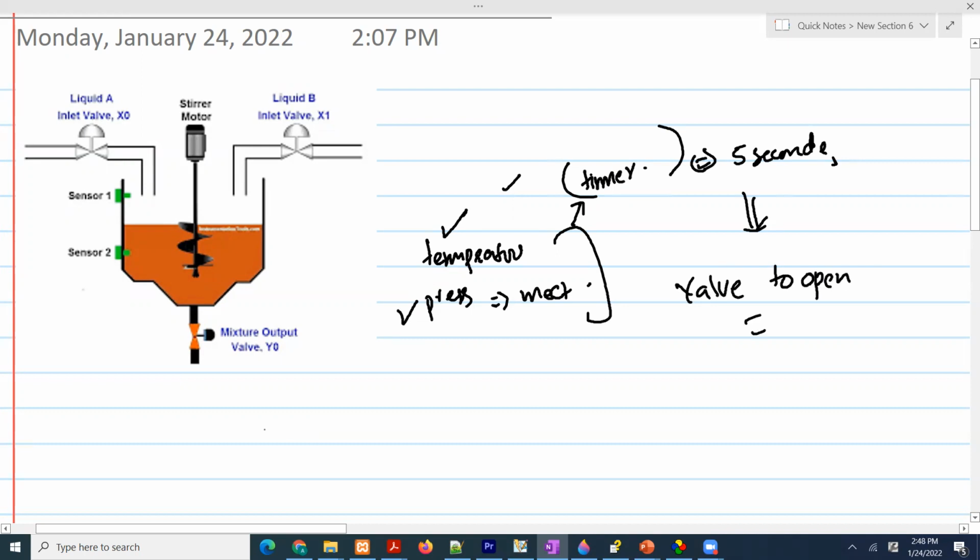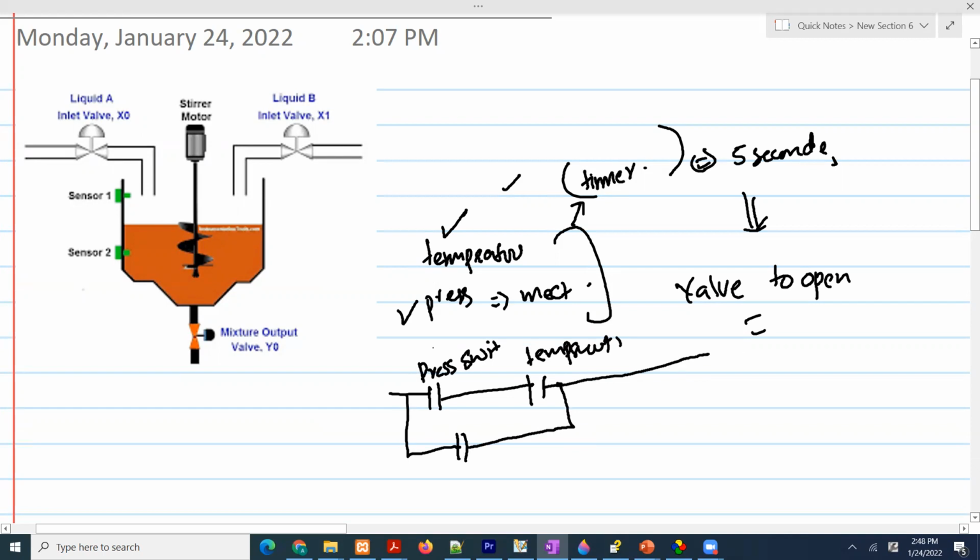All right, so how do we build it? Very easy. We will make this one a pressure switch, and we will make this a temperature switch, and we have an option to manually start this process too. When the temperature value is met, we're going to start a timer.